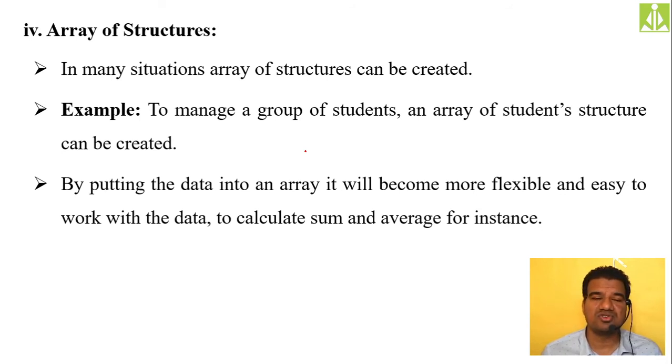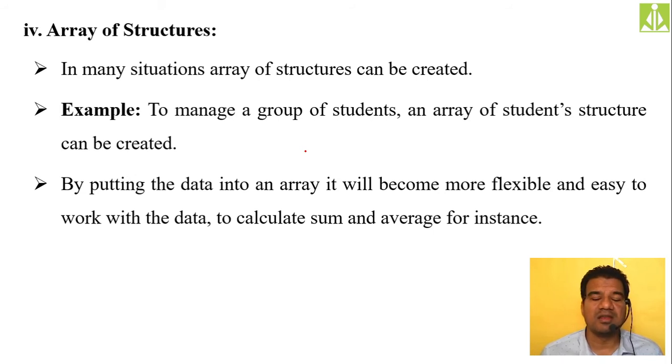Again, in the structures concept, when we are maintaining student details, if it is one student, we are creating only one variable of structure type. But if you are storing your entire class details of 60 students, then we need to create 60 different variables to store 60 different student records.